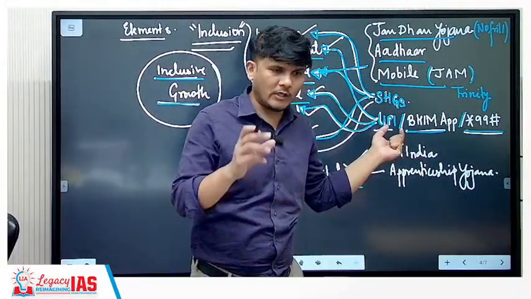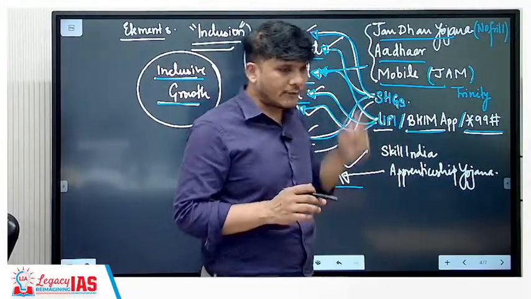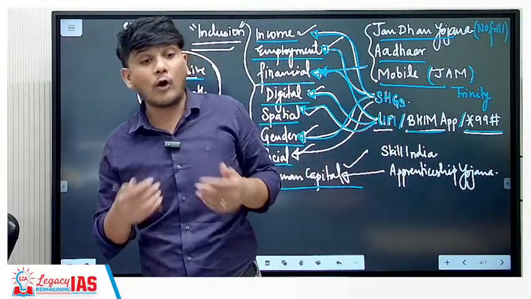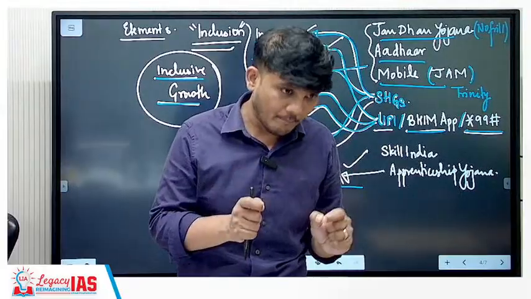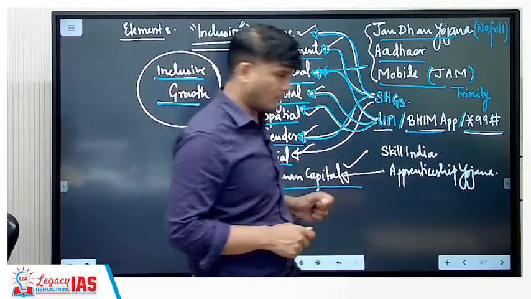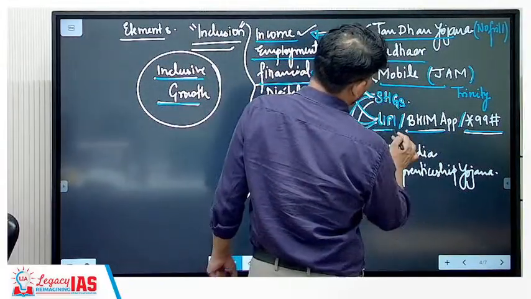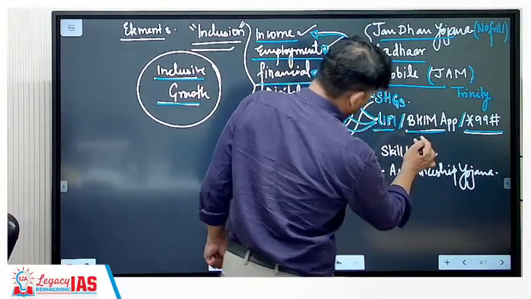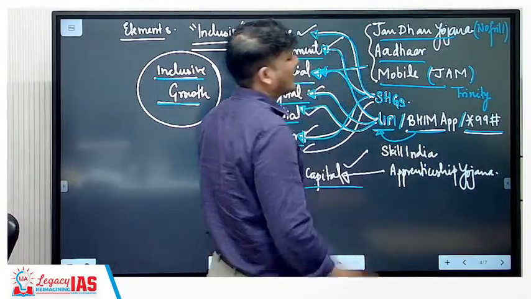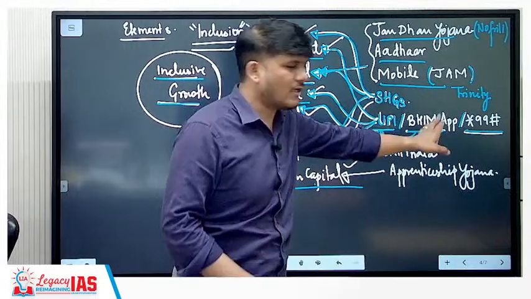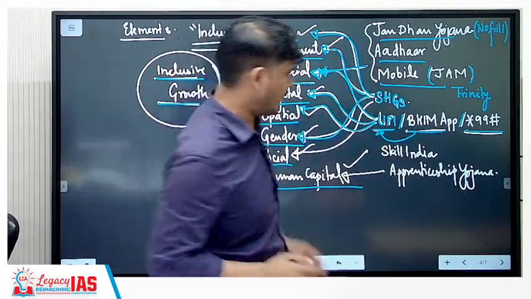UPI, we all know, is the Unified Payments Interface, using which you can transfer or receive money without the need of having a bank account number or Indian Financial System Code. Bheem app is the app you can use to carry out UPI transactions. There are GPay and PhonePe as well. This is our Indian, indigenous app.